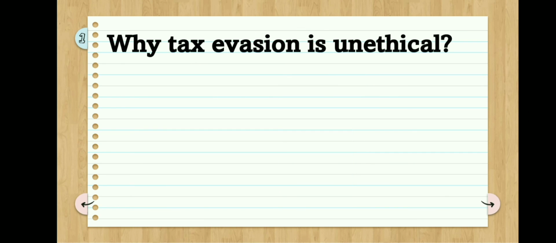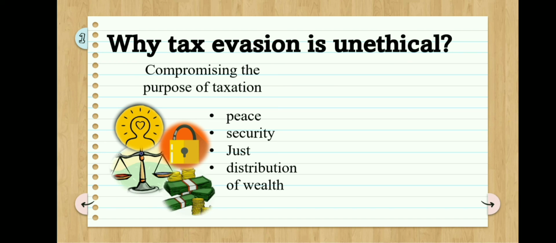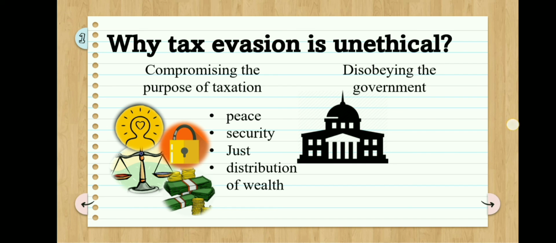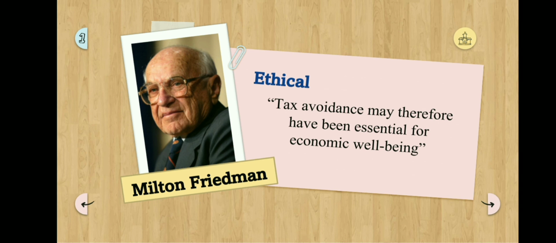So why is tax evasion unethical? It compromises the purpose of taxation: the peace, security, justice, and distribution of wealth. It disobeys the government. Not just the government, but it also disobeys the law and its leaders. Next, according to Milton Friedman, tax avoidance is unethical. He admitted that tax avoidance is advantageous in the long run.